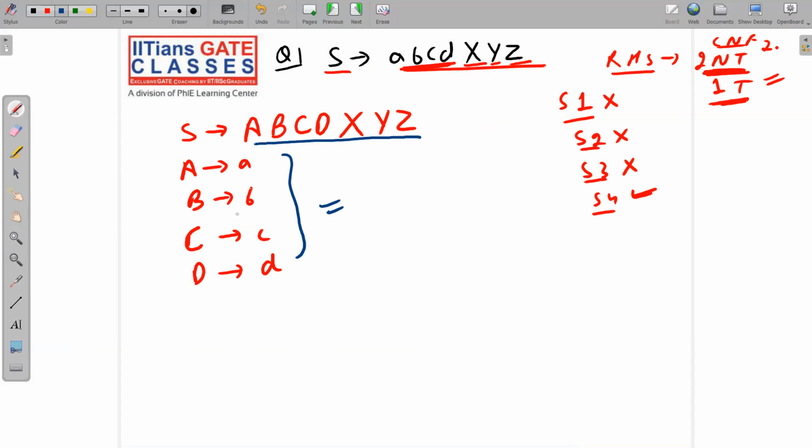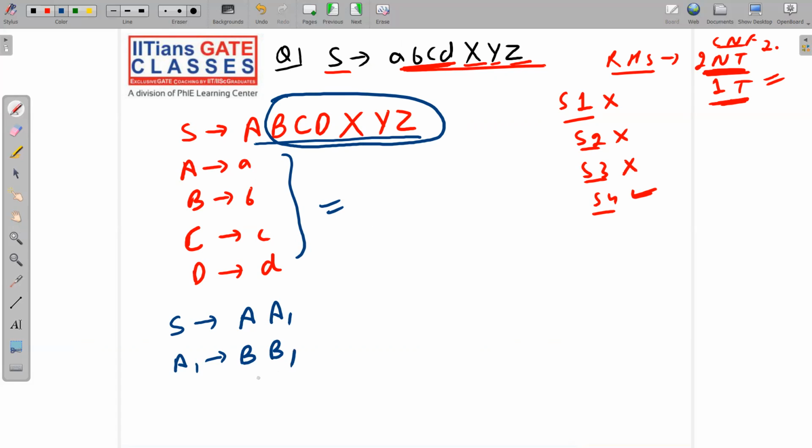What about this scenario? There are multiple ways of conversion, so let me show you one way. You write like this: S implies A1, and A1 will produce all these things. So I will write here A1 implies B1. Now B1 will produce all these, so B1 will go to capital C, C1.